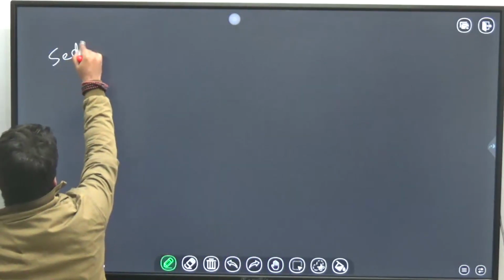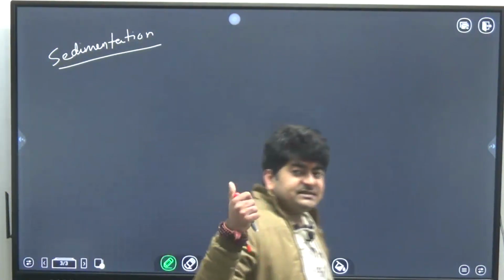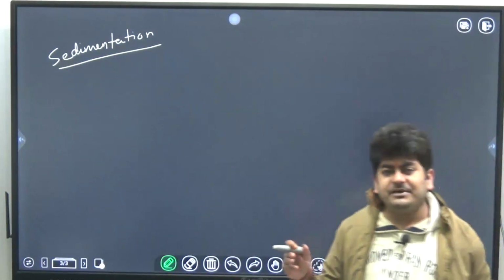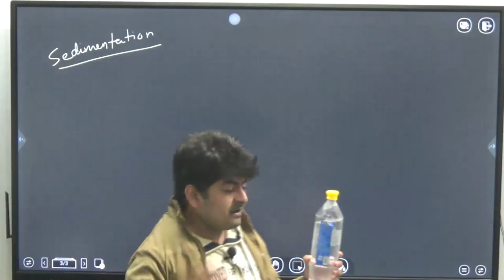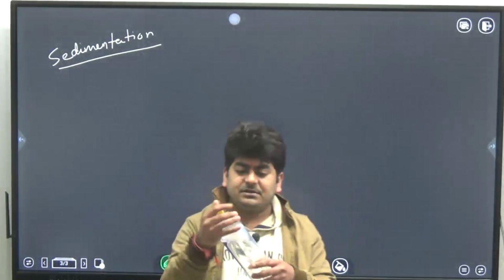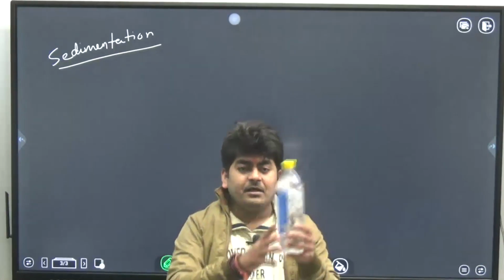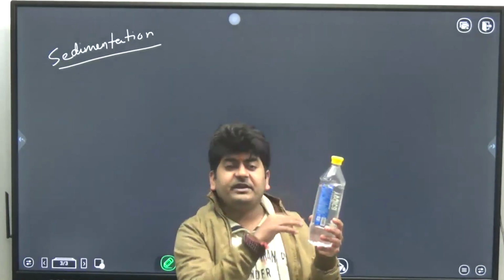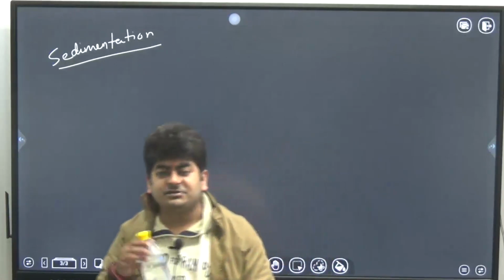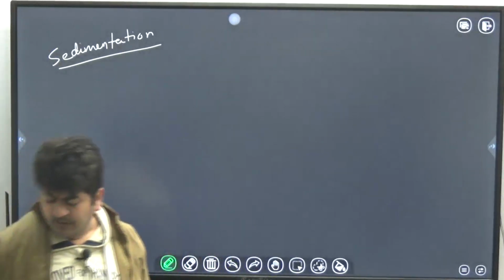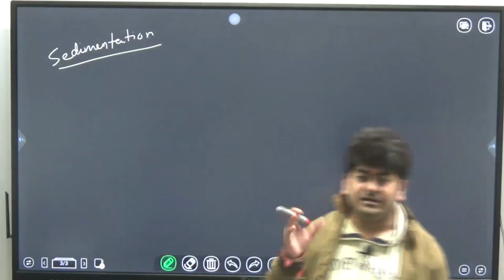So in sedimentation, first you should know the meaning of two or three terminologies. First is suspension, second is settling. Suspension means, see, this is the bottle. Let's add some sand particles here, mix it, shake it. You will see initially all the sand particles will move here and there. Some are moving upwards, some downwards, some left, some right. A random distribution, random movement of the particles will be there. In that case, this is called suspension, when all the solid particles are moving here and there in random directions.